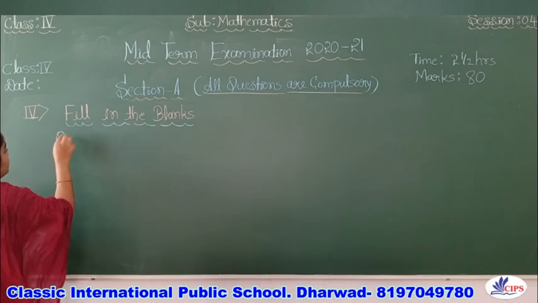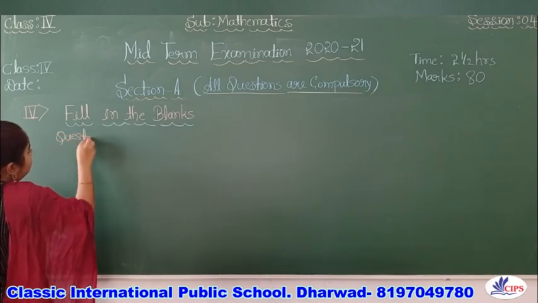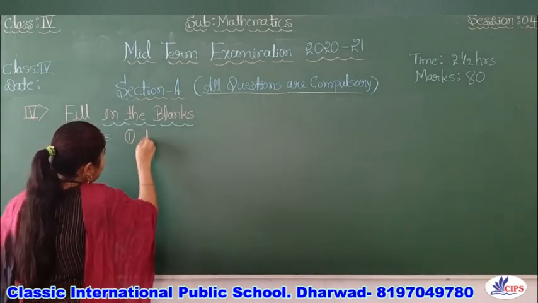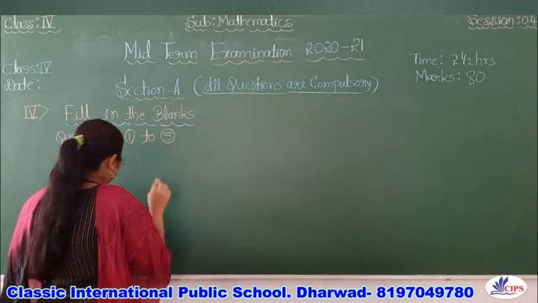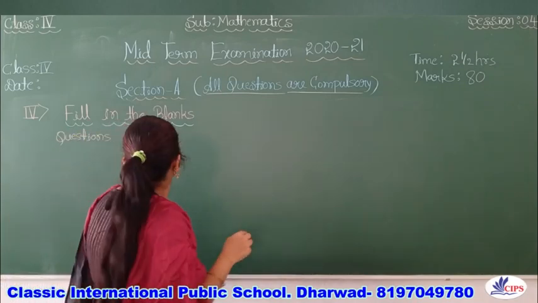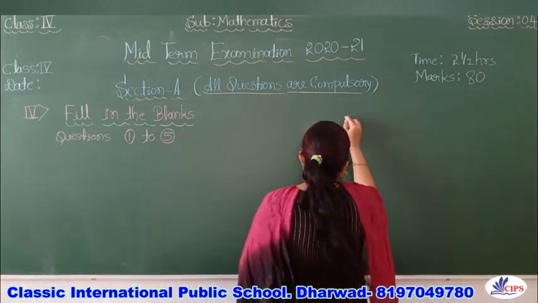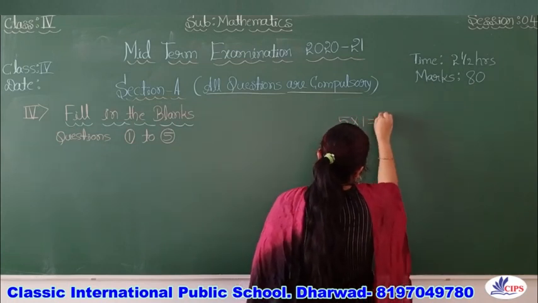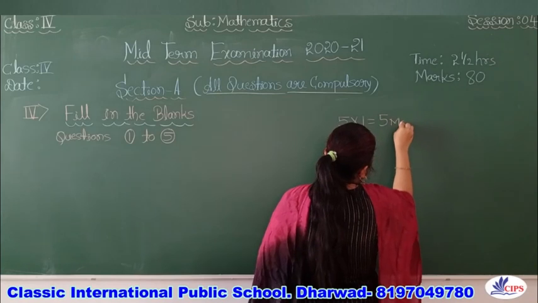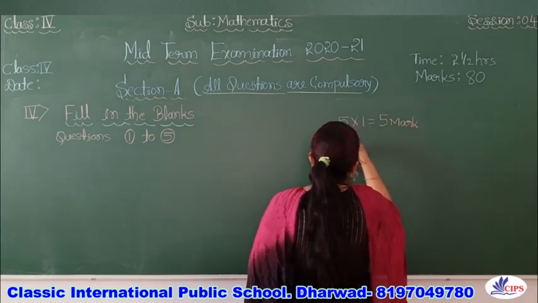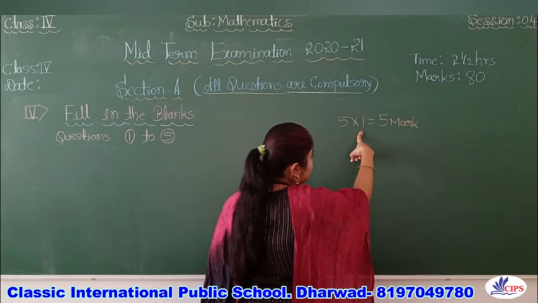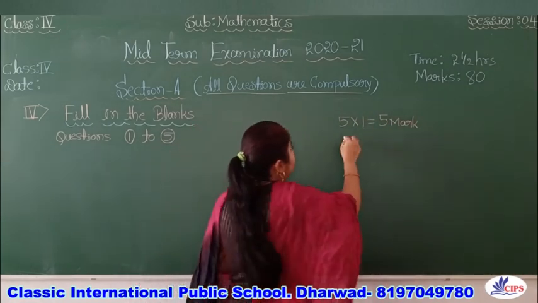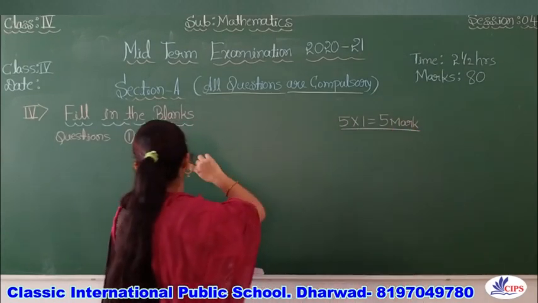So how many questions are there here? 1 to 5. 5 questions will be given and each carries 1 mark, so 5 into 1 is equal to 5 marks. So this is the fourth section.